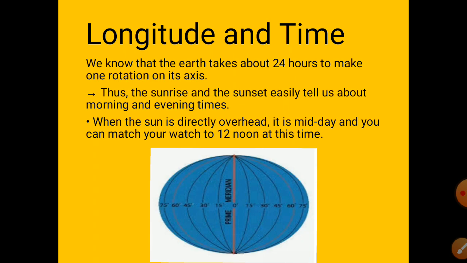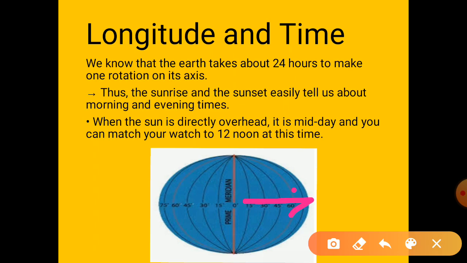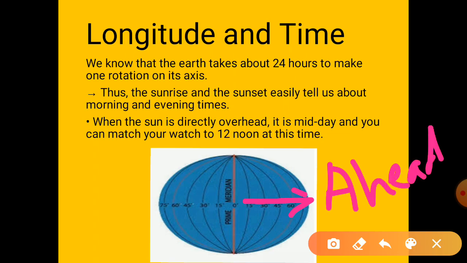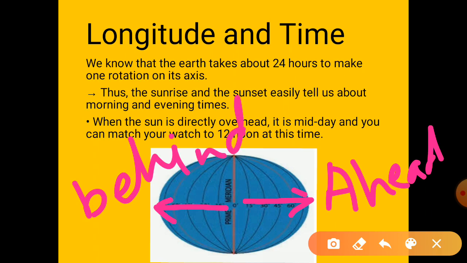If we see the prime meridian here, you can see the prime meridian here. If we move towards the east, they will be ahead. And if we move towards the west, as per the time, they will be behind. Now, moving forward,